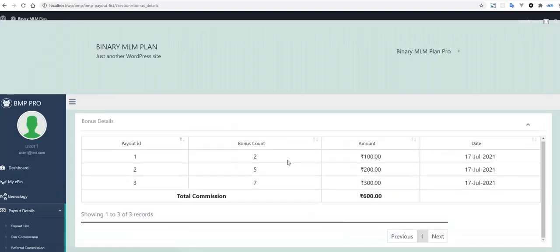Here is the bonus detail. In the bonus detail, there are 100, 200, and 300 as well.